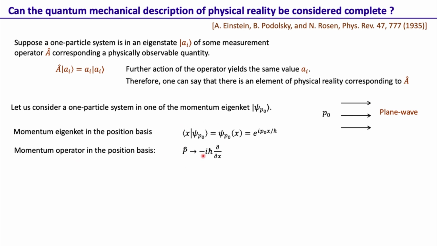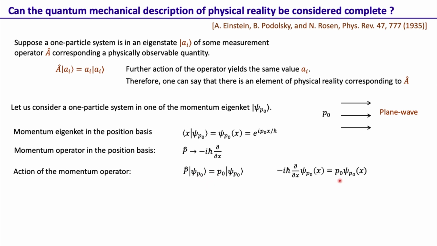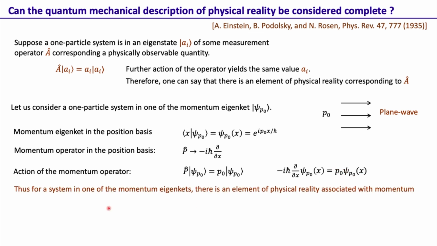Momentum operator in the position basis is minus i h bar del x, and we know that the action of the momentum operator on the momentum eigenstate, p acting on psi p naught, is that the state remains the same and we get p naught out as the eigenvalue. Of course, this is in the state form. If you write it in the wave function form, it is minus i h bar del x acting on psi p naught of x, and so we get p naught out, i over h bar p naught out, so it's p naught psi p naught of x. So this is just getting the momentum value out.